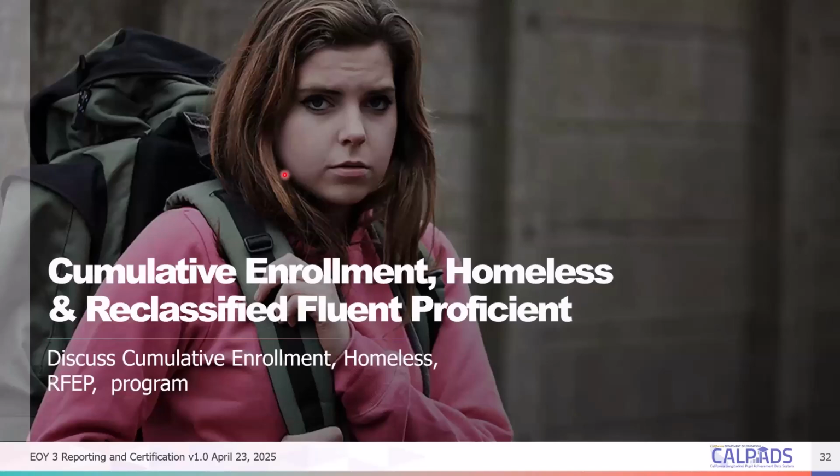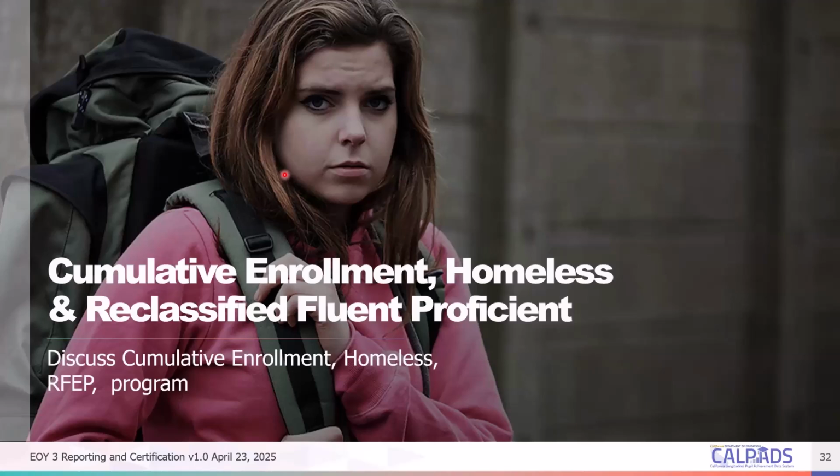Okay, so let's move on to cumulative enrollment, the homeless reporting, and RFEP collection. When End of Year 3 was introduced, we only had discipline, and then absence summary was added, and later cumulative enrollment.